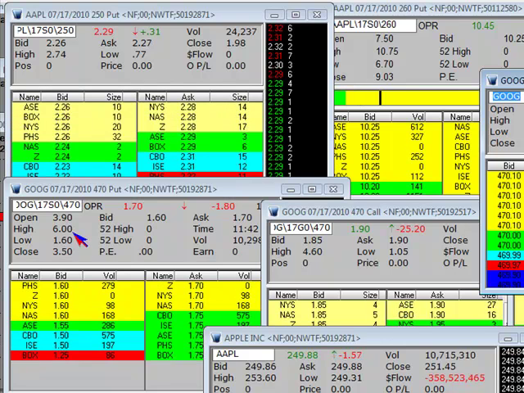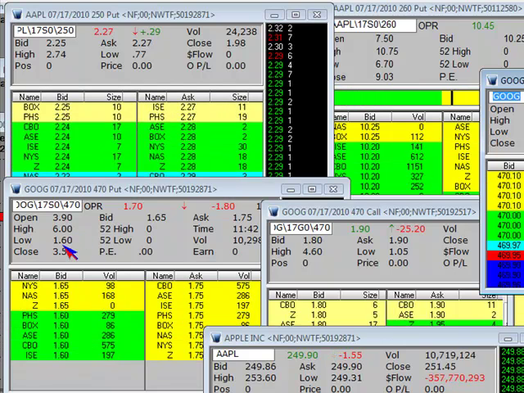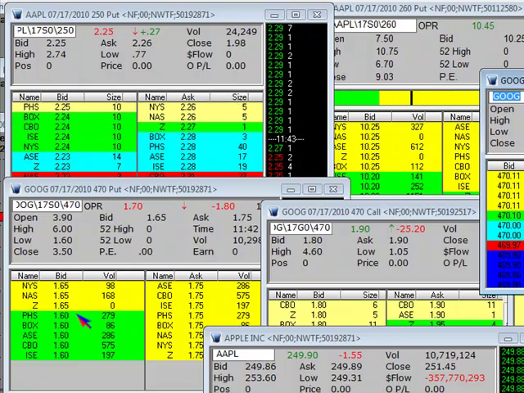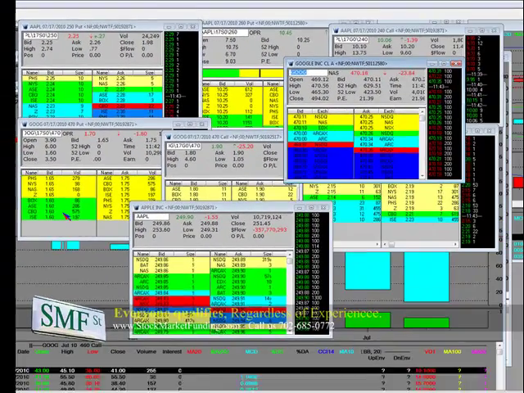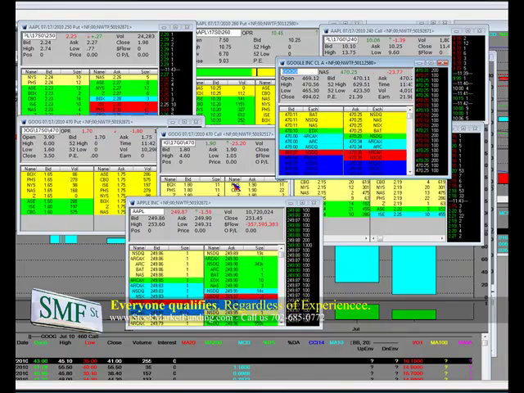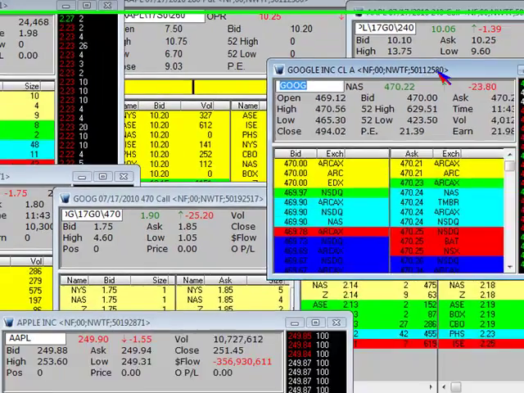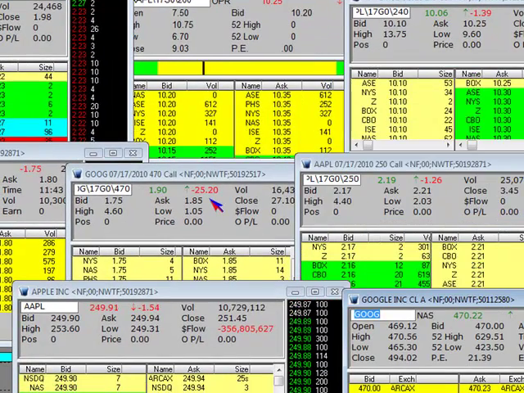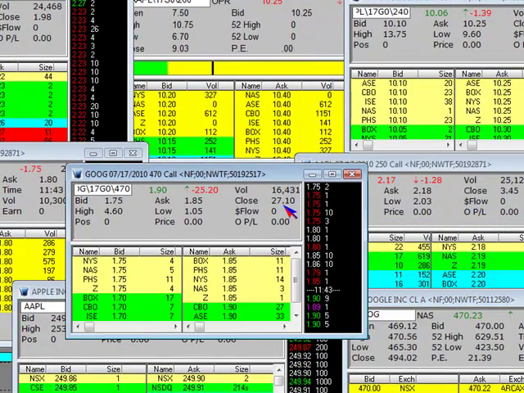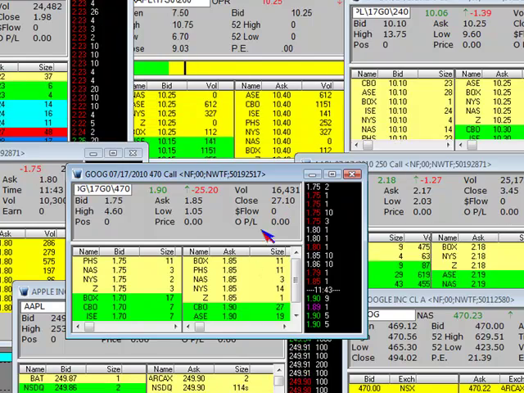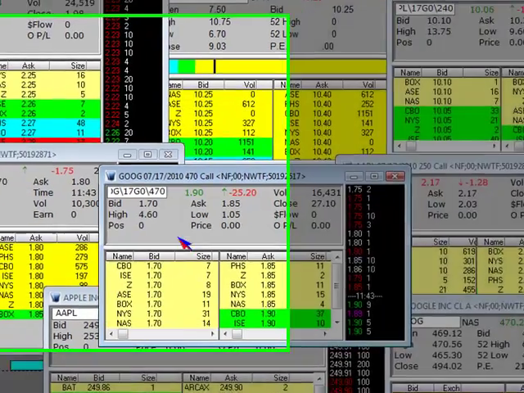The high of the 470 put was $6. The low was down here at $1.60. That affords me the opportunity to buy this at a cheap move in case we slip back below 470. And the 470 call lost $25 a contract on Google right here. Here's where the contract closed, 27.10, that 470 call. Google missed its earnings and down it went.